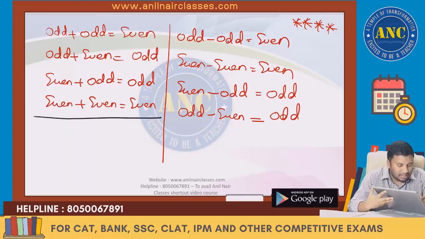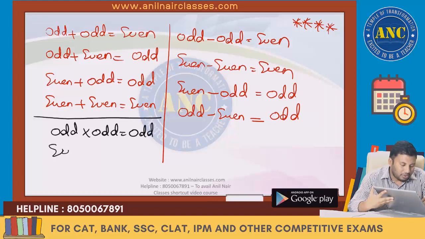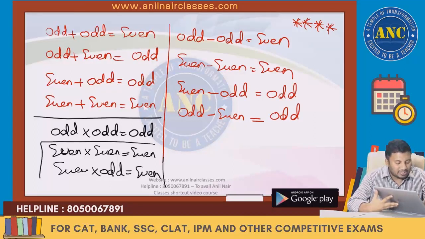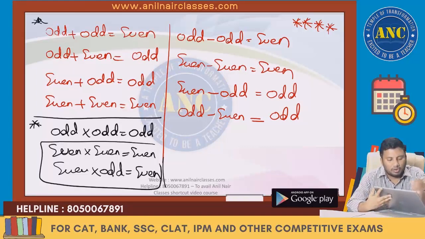The next one: odd into odd is odd. Odd into odd, it is an odd number. Even into even, it is an even number. Even into odd, it is an even number. When one number is an even number, multiply this number with any number, the answer will be even. This I am going to use.